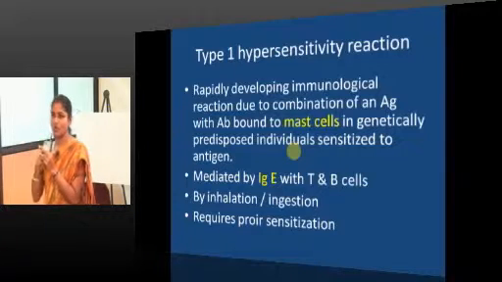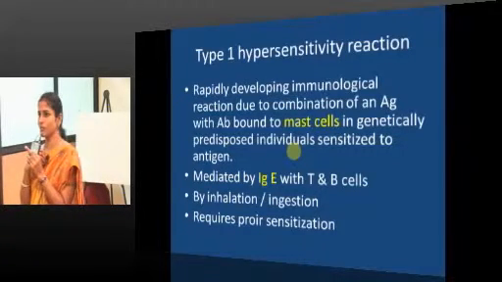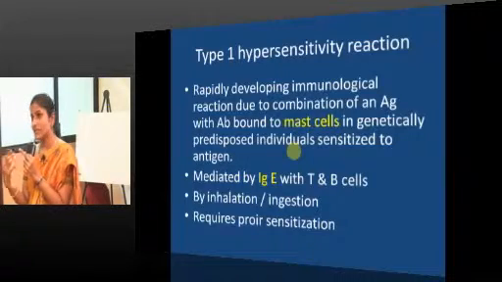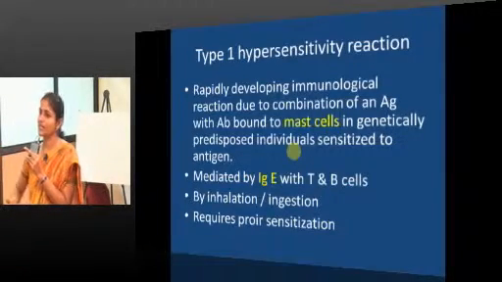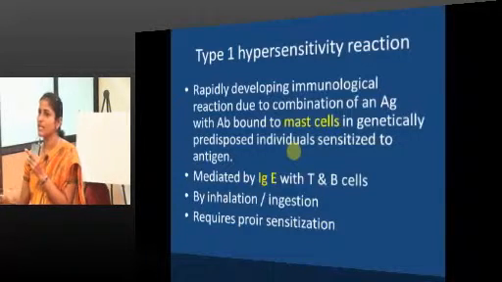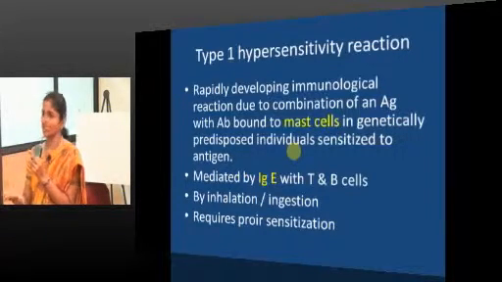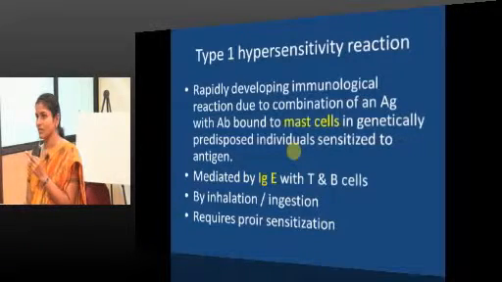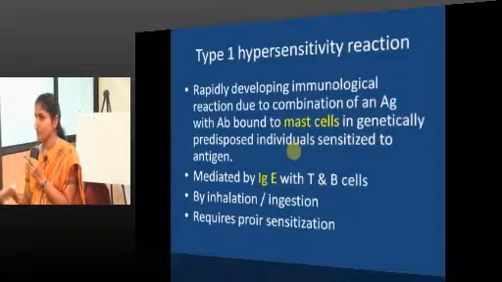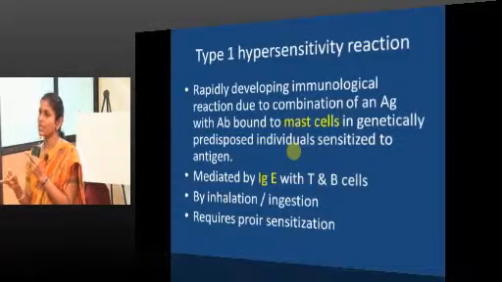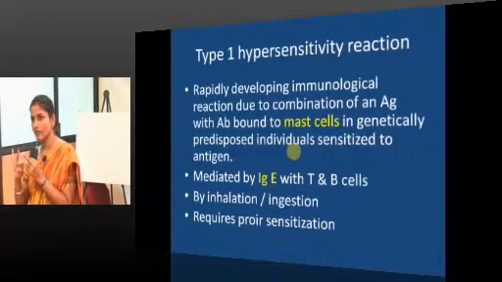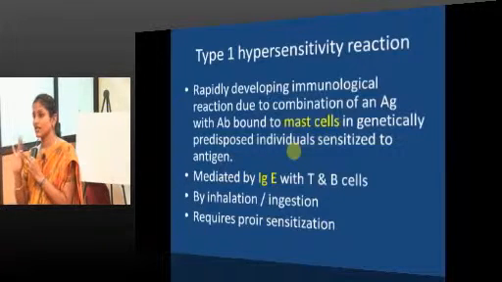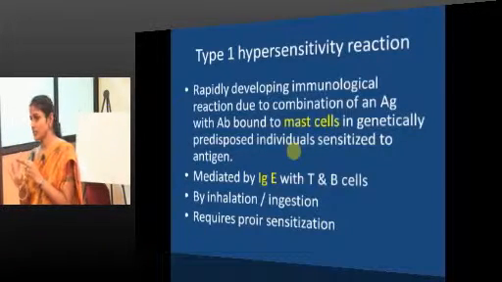And then the quality of the person: he should be genetically predisposed. A group of persons exposed to the same antigen, not everyone is going to develop symptoms, even if it is a polyvalent antigen. So, a genetically predetermined individual gets exposed to a polyvalent antigen, and there will be no response at first exposure.